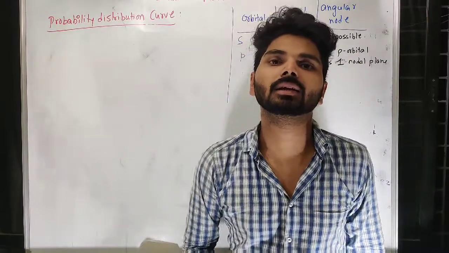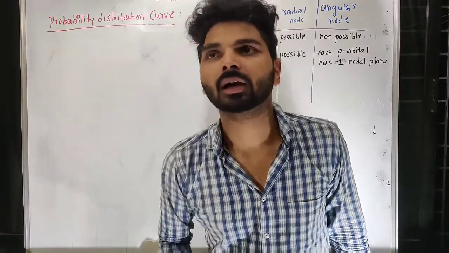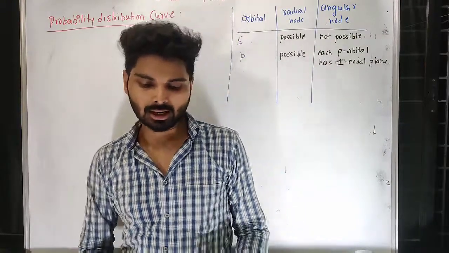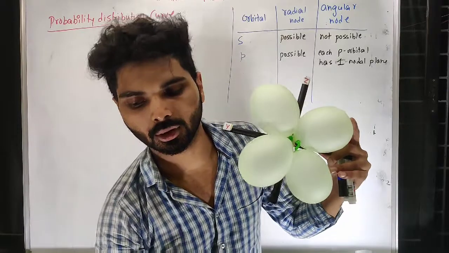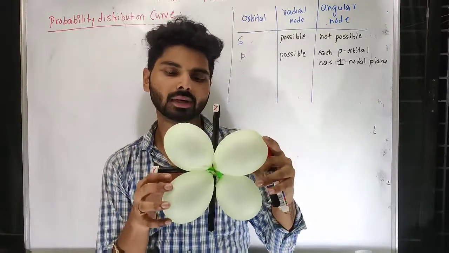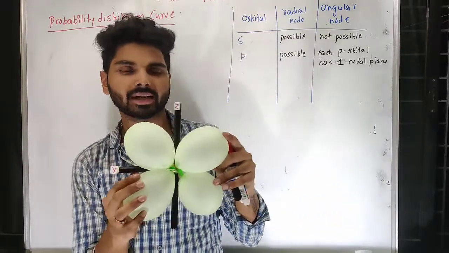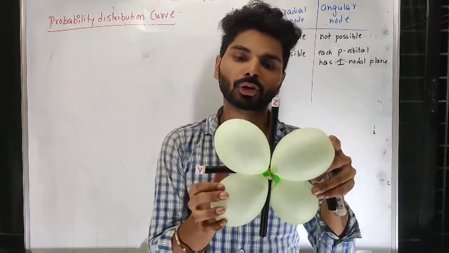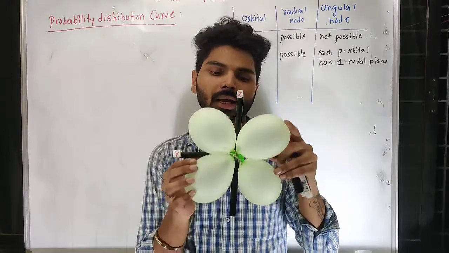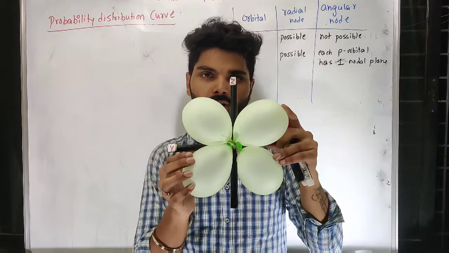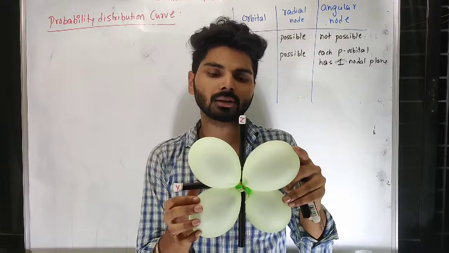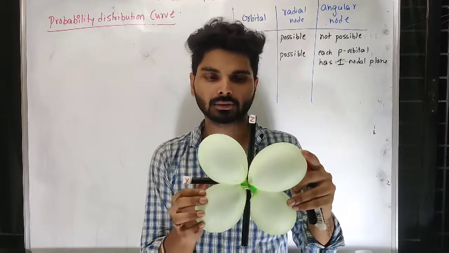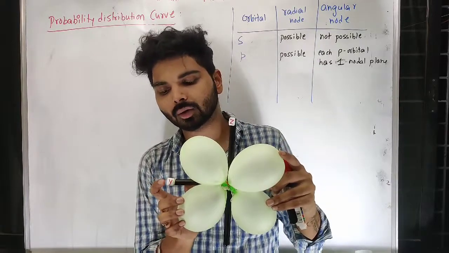Now let us see the d subshell. In the case of the d subshell, we know they have a double dumbbell shape. Let me take an example. One orbital I am using here is dyz. We know that our dumbbells are at 45 degrees from the axis. If I talk about the dyz orbital, electrons are distributed on the plane of yz.